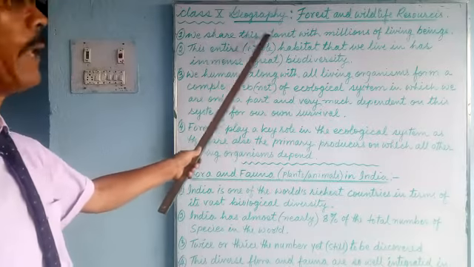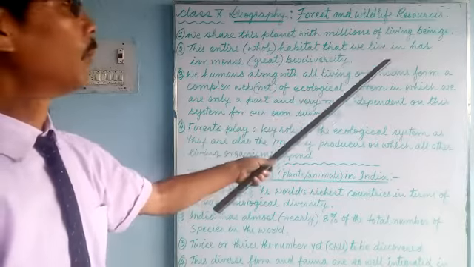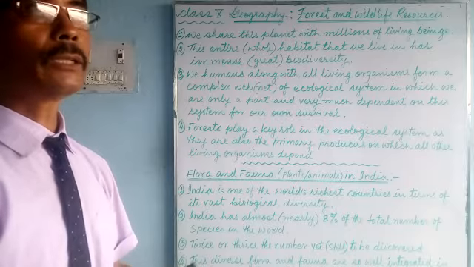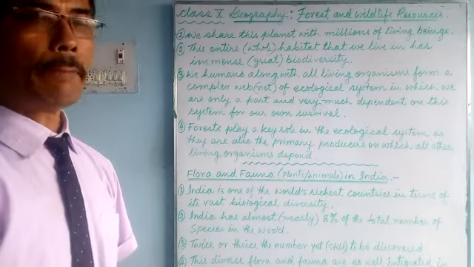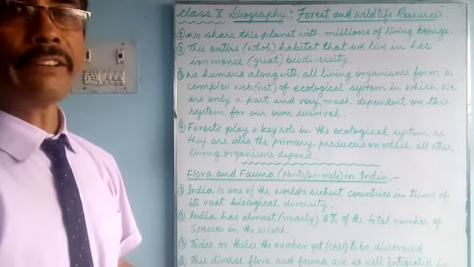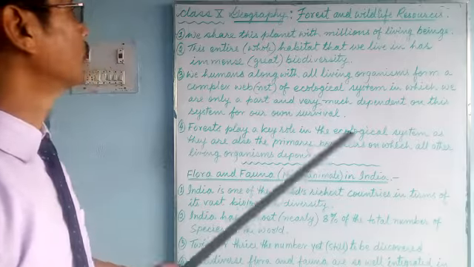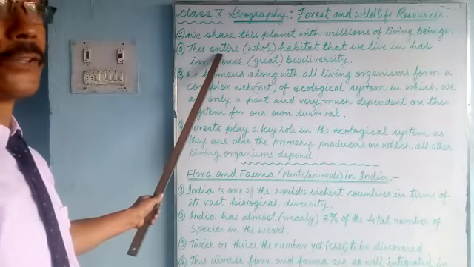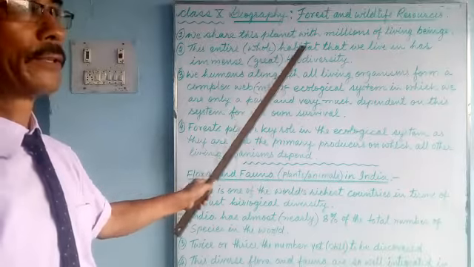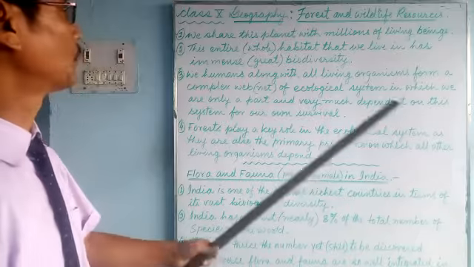We share this planet Earth with millions of living beings, such as microorganisms, insects, plants, animals. They are all living organisms, and we share this world with them. The entire, total, whole habitat, the earth, is a habitat for living organisms.